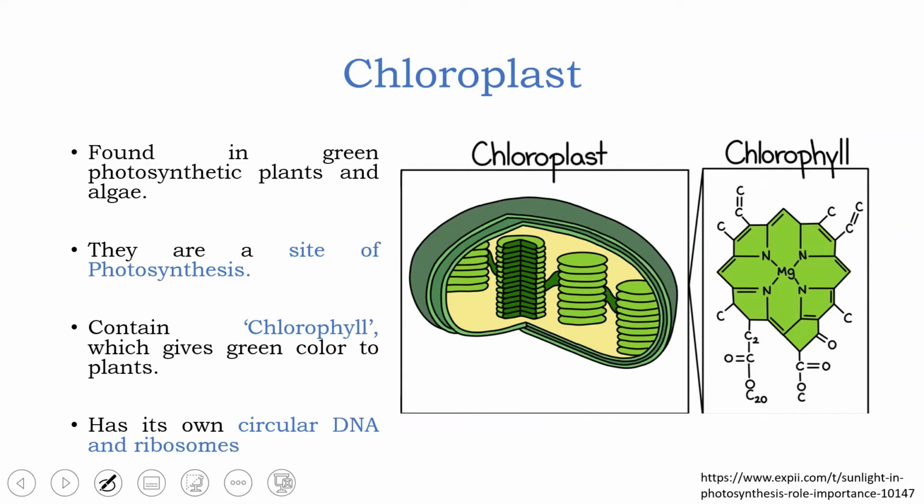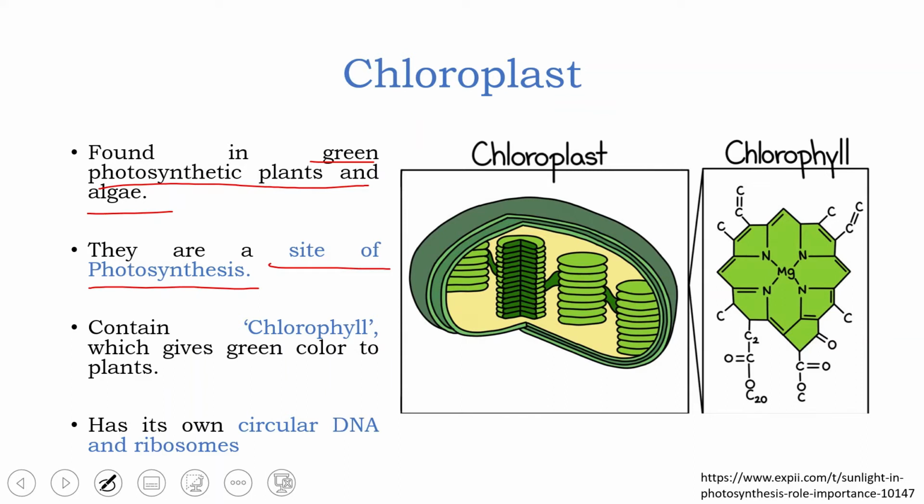Now let's come to chloroplast. Chloroplast is the most important plastid. I've already told you it is found in green plants and green sulfur bacteria. So found in green photosynthetic plants and algae. Algae also contain chloroplast and they're also found in certain green sulfur bacteria. They are a site of photosynthesis. What is photosynthesis? Photosynthesis is a process by which green plants manufacture, or you can say they synthesize, their own food.